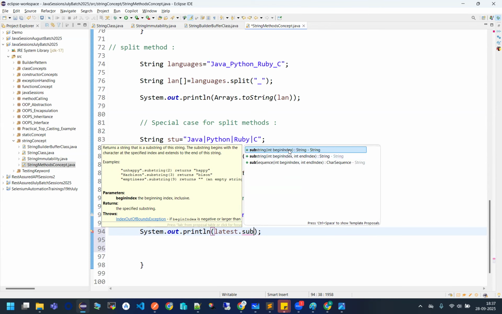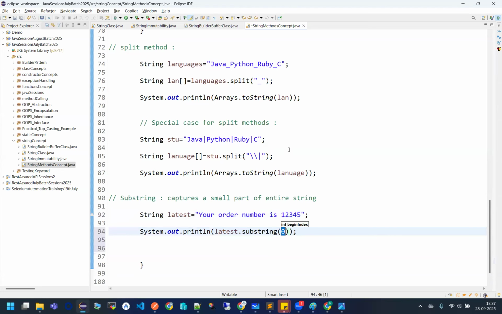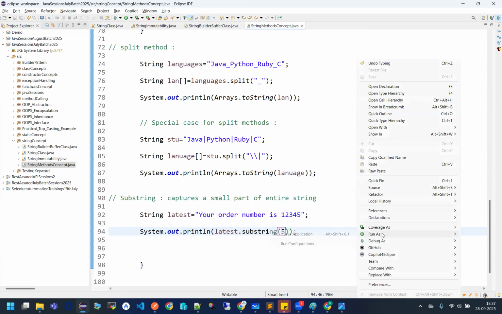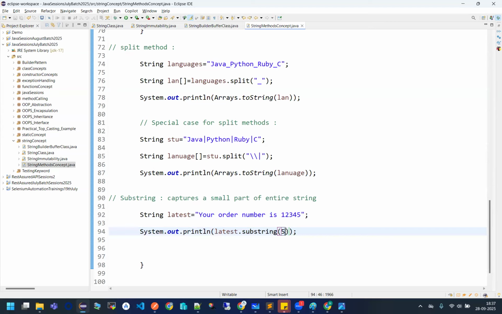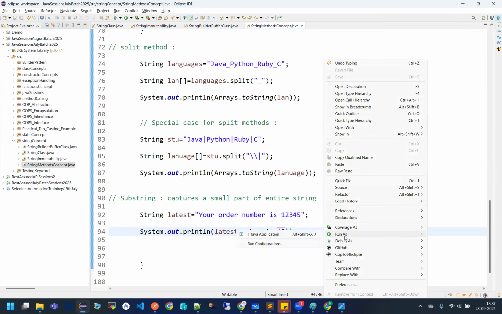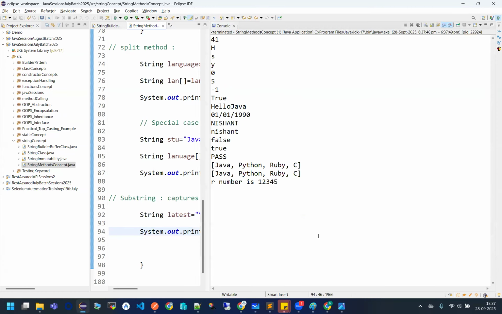Either you can just give a beginning index from where you want to get the values. So I'm saying from the fifth index, I really want to fetch the substring. From the fifth index, it is going to get it in this way. Order number is this, but the earlier part is left. Now if I am saying provide me substring from the ninth index, see what I'm getting now. So in this way, you can use a substring method.